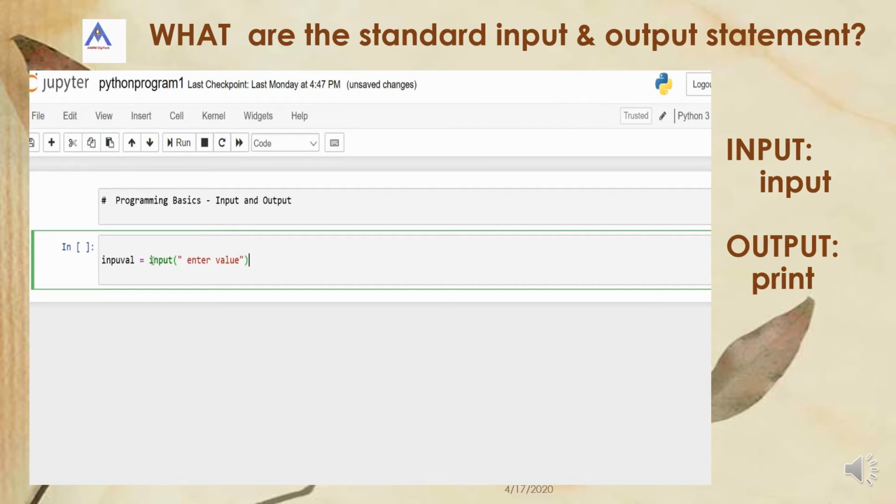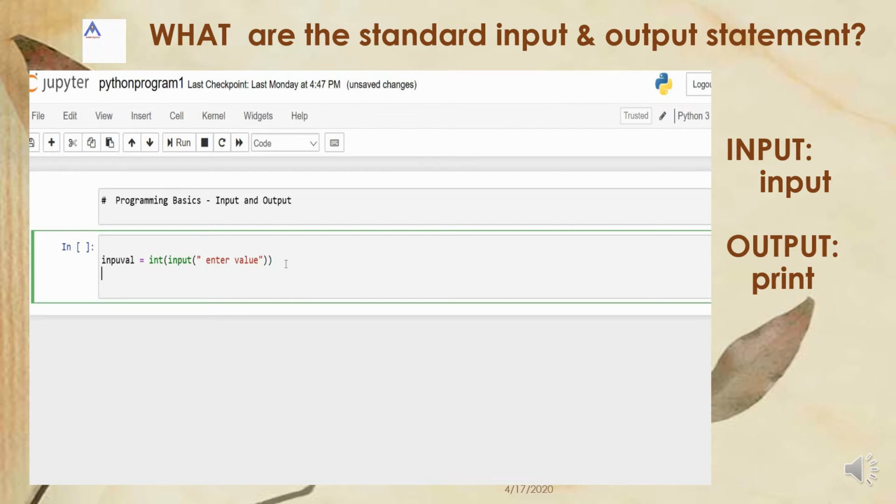You have to keep in note that in this statement, whenever you write any value, it will be considered as a string. Suppose you want an integer value, then you have to typecast, convert that string into an integer. So we have to use this typecasting method. Whichever type you want, you have to convert accordingly. So in this case, when I am writing 4, that will be stored in input value. Then you can just print